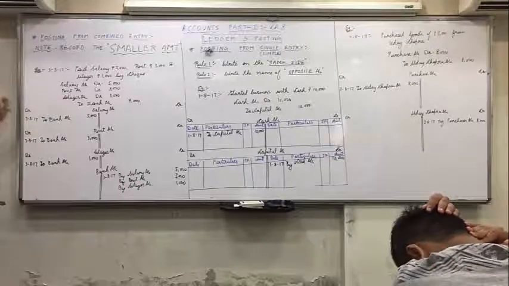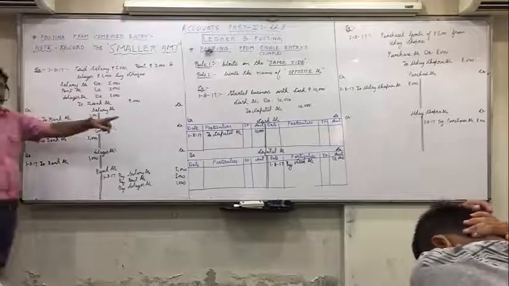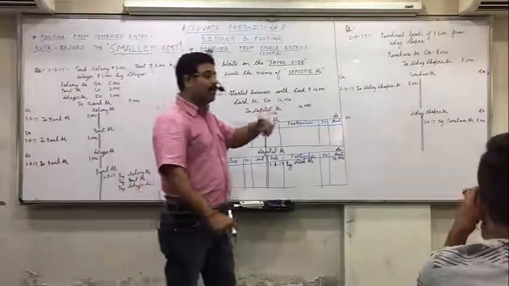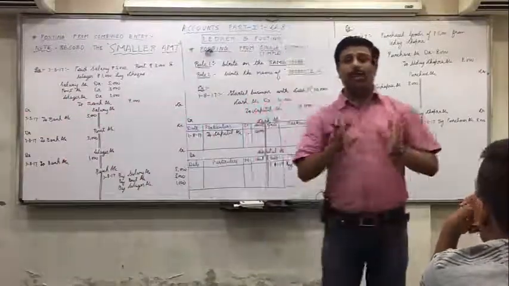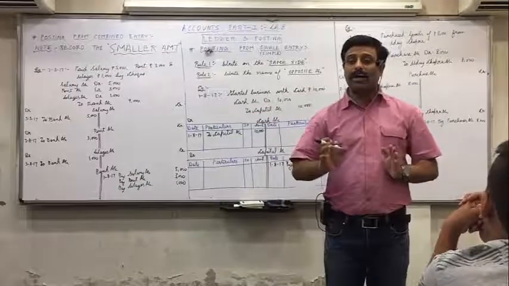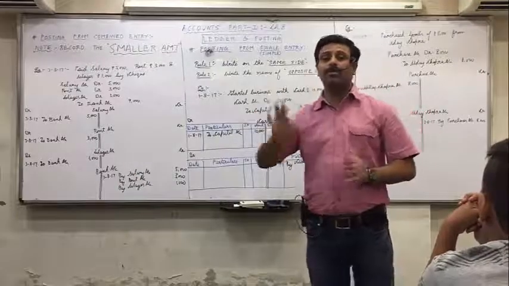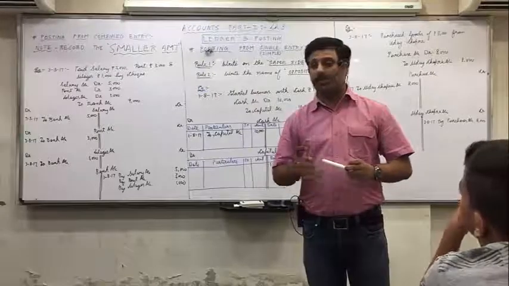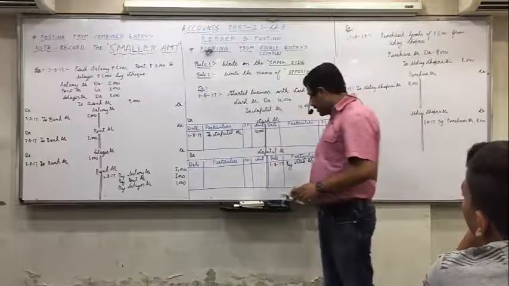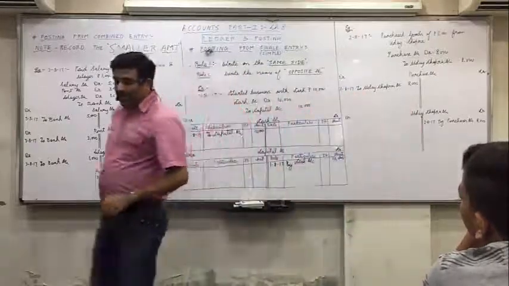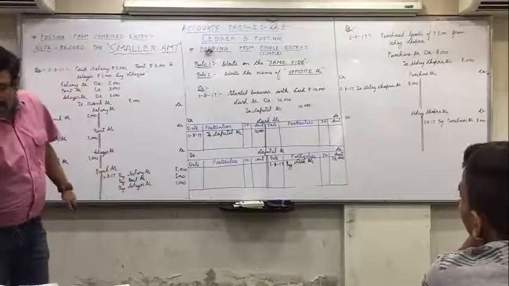Is everyone clear with this? The rule remains same: write on the same side and write the name of opposite account. But when you're doing a combined entry, then remember one extra thing: you always write the smaller amount. Understood this portion, everyone? Yes. Any confusions in this? No, sir. One thing I'll tell you, then you can write this, copy it down.